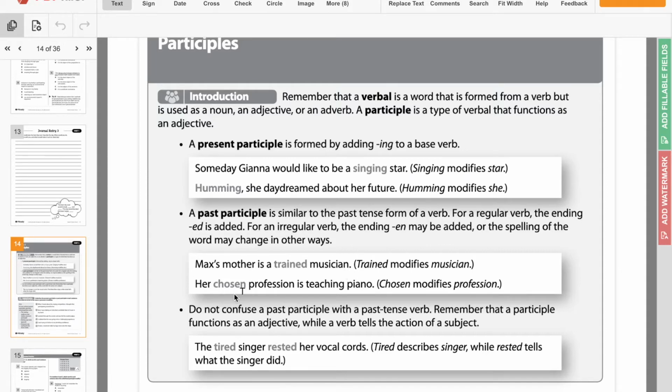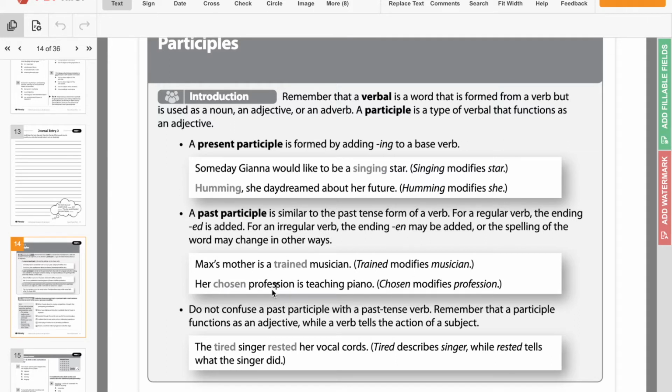Now that en form: her chosen profession is teaching piano. What type of profession is it? Her chosen profession. So how you would use that one as a verb would be he had chosen to go to college or something along those lines. But here, chosen is describing the type of profession. And it tells you right here which words it's modifying.